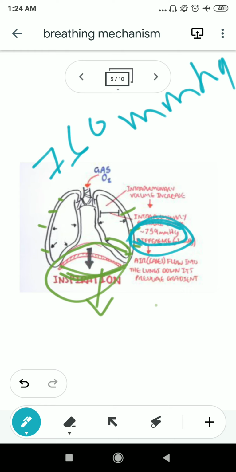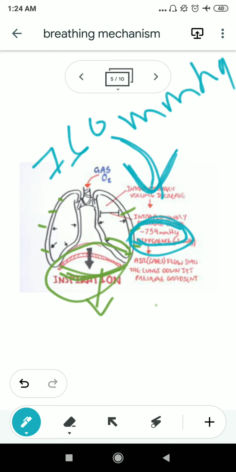As a process of diffusion, the gaseous molecules move from the higher concentration region to the lower concentration region. So here the air, not only oxygen, will enter into the body.